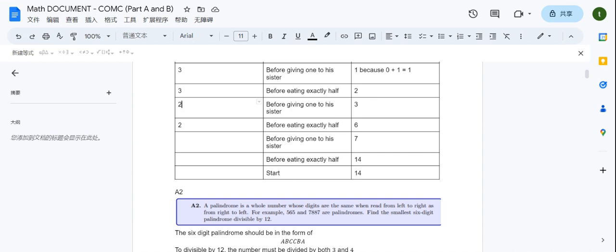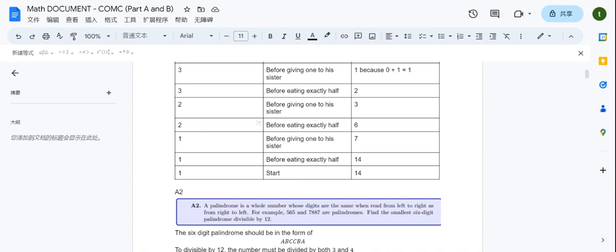Now let's start from day 1. What is going to be the number of candies he has before giving one to his sister? Well, it's going to be 7 because 6 plus 1 is 7. And then what's going to be the number of candies he has before eating exactly half? Well, it's going to be 14. So in this case, the total is going to be 14 candies.